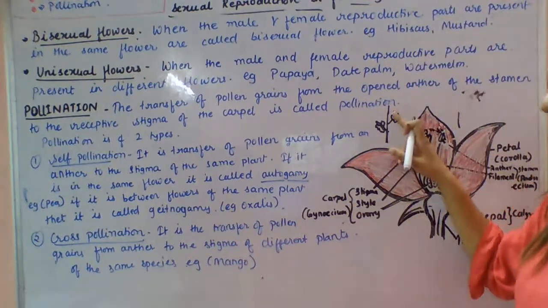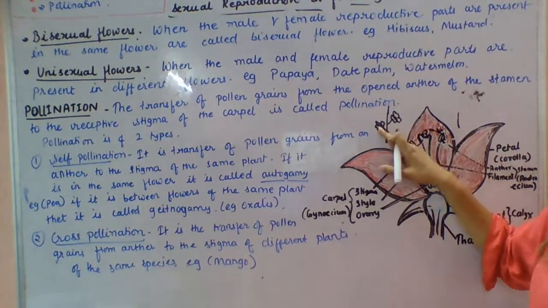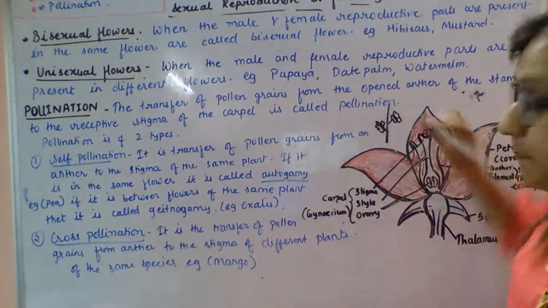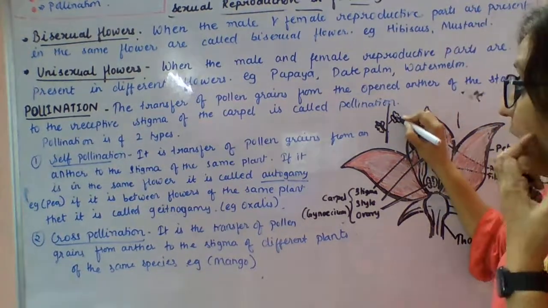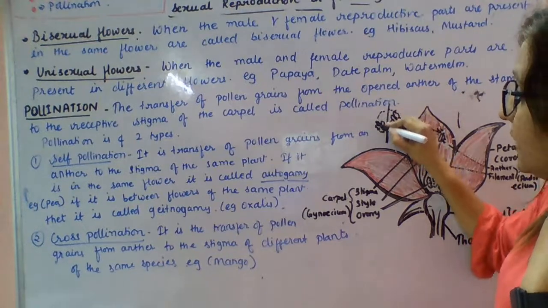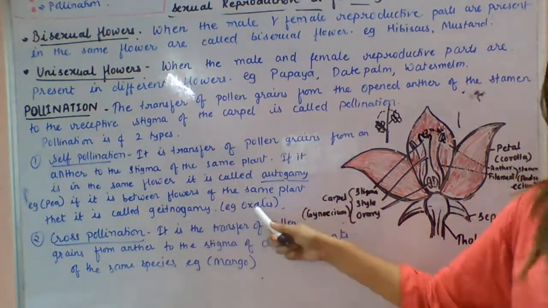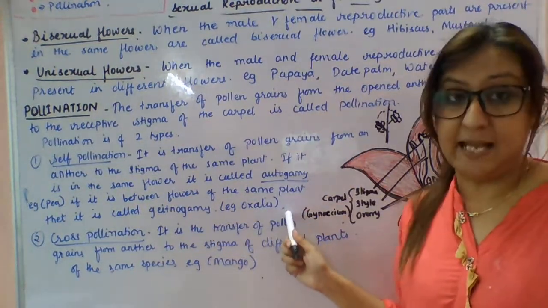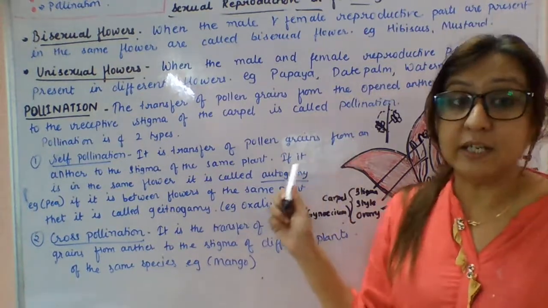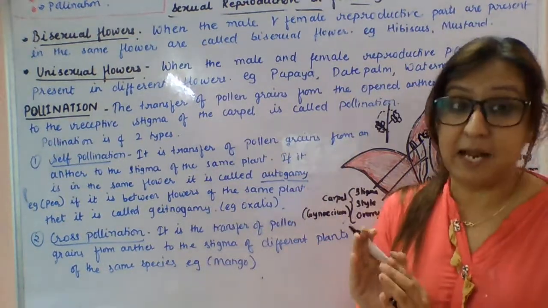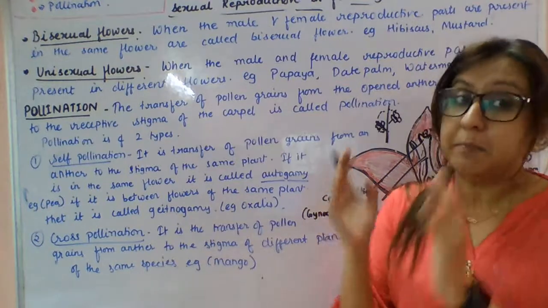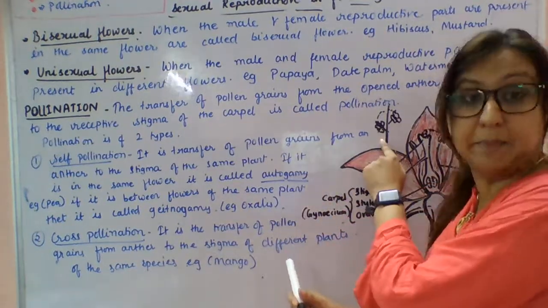Now, if the transfer is between the flowers of the same plant, suppose only one plant is involved, and the transfer of pollen grains takes place from this flower to this flower, that is called geitonogamy, for example in oxalis. So self-pollination will take place in the same plant, maybe in the same flower, maybe in a different flower of the same plant.